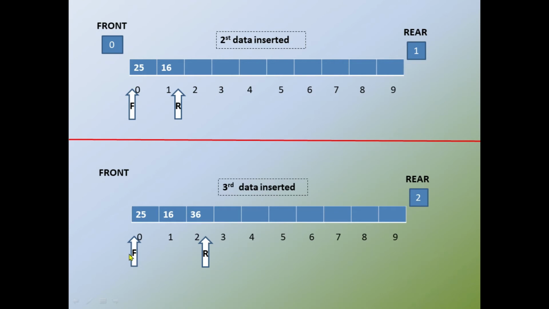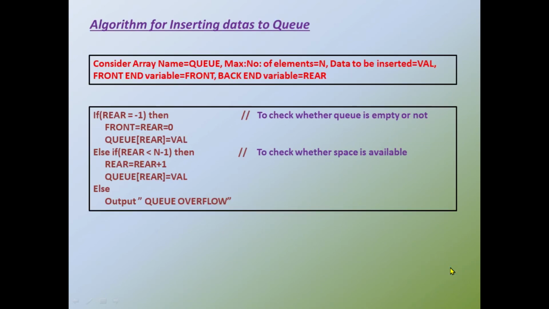In this case also, the front pointer will point to the index position 0 itself. Okay, clear? So the front is 0 and the rear is 2, index value 2. Okay, so next we are going to look at the algorithm for inserting data into the queue.